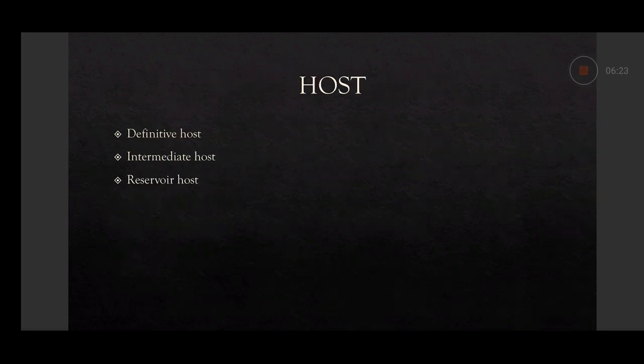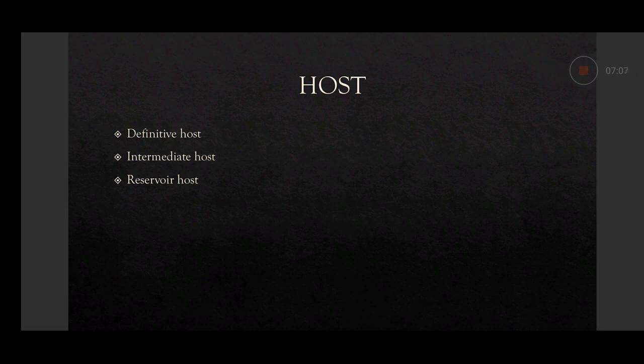Then host. There are two types of host, basically definitive host and intermediate host. These are two important terminologies in parasitology. So what is a host? Host is defined as an organism that harbors the parasite and provides shelter and nourishment to the parasite. That is host. Definitive host is that host in which the parasite undergoes sexual reproduction. Wherever the parasite is having sexual reproduction in that particular host, that host will be named as a definitive host.